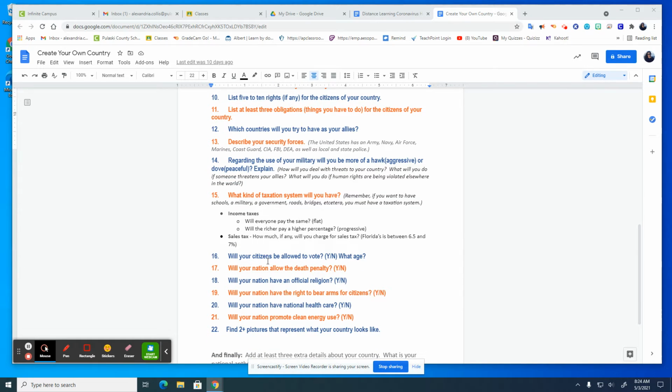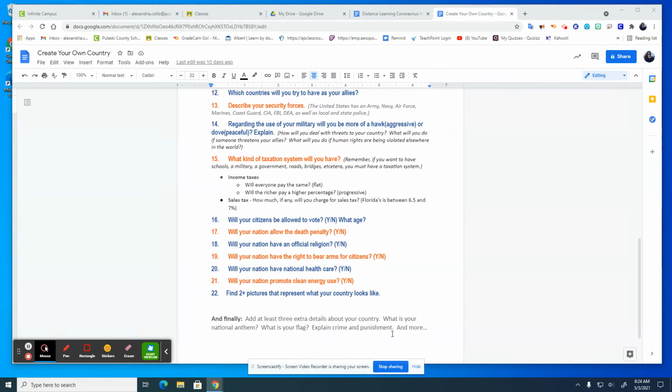And then these are just yes or no questions. So will your citizens be allowed to vote? Will your nation allow the death penalty? Will your nation have an official religion? Will you have the right to bear arms, national health care, clean energy? Find 2 or more pictures that represent what your country looks like, and then just give me 3 extra details about your country at the very end.